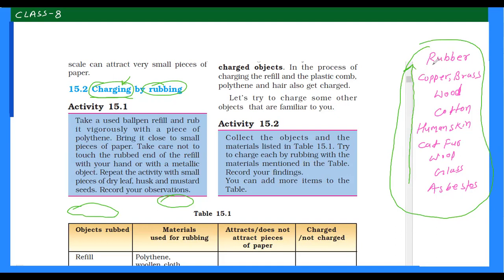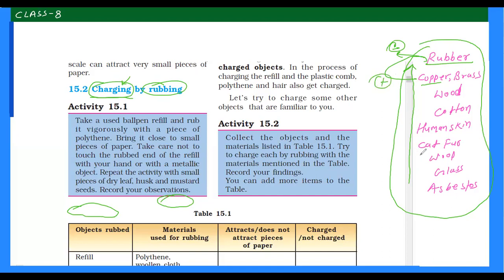The material at the top shows more electron affinity towards electrons. If you rub rubber with copper or brass, then rubber will get negatively charged because it has more electron affinity. Similarly, by rubbing these two, rubber will get negatively charged and copper or brass will get positively charged.